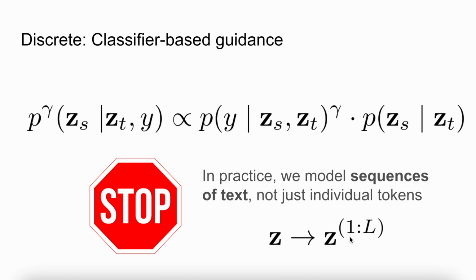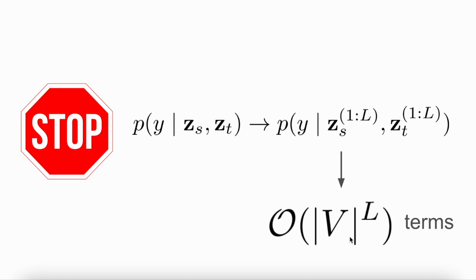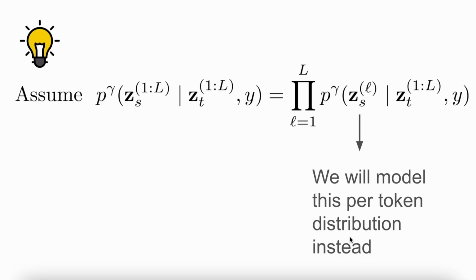While so far we have not made a point of explicitly depicting the dimensionality of sequence length of the data, because all the distributions were assumed to factorize independently along the sequence length dimension, for discrete classifier-based guidance we cannot ignore this. Specifically, the classifier term may not factorize independently along the sequence length dimension, and therefore normalizing it would require evaluating the probability for every possible denoising sequence Z sub S, of which there are exponentially many. Therefore, we need to first apply an additional assumption.